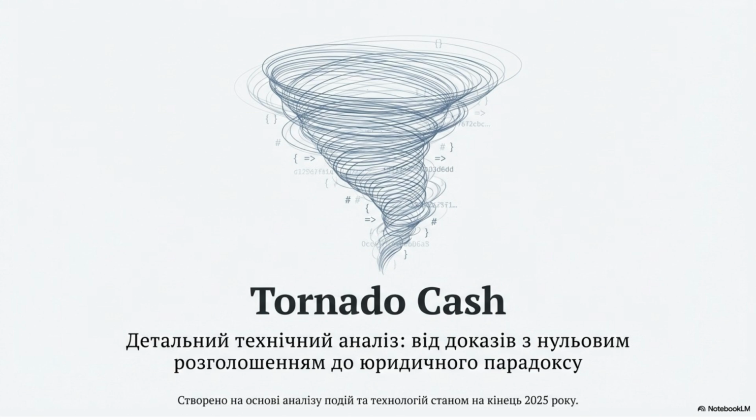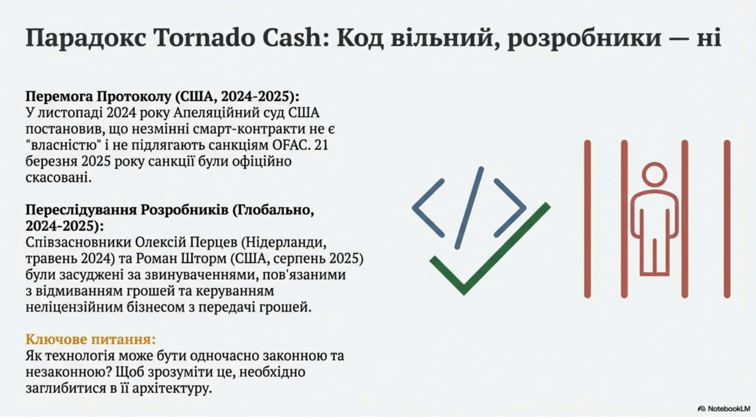This video provides a detailed technical analysis of Tornado Cash, exploring the paradox of zero-knowledge proofs and legal implications based on events and technologies up to the end of 2025. We explore the Tornado Cash paradox. The code is free, but the developers are not.